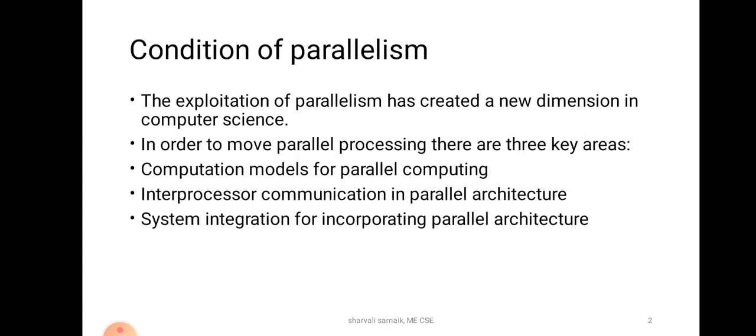So the conditions of parallelism: the ability to execute several program segments in parallel requires each segment to be independent of other segments. Remember that the ability to execute several program segments in parallel requires each segment to be independent of the other segments. So every segment will be executing on its own, independent of the other segments, but executing in parallel to each other.